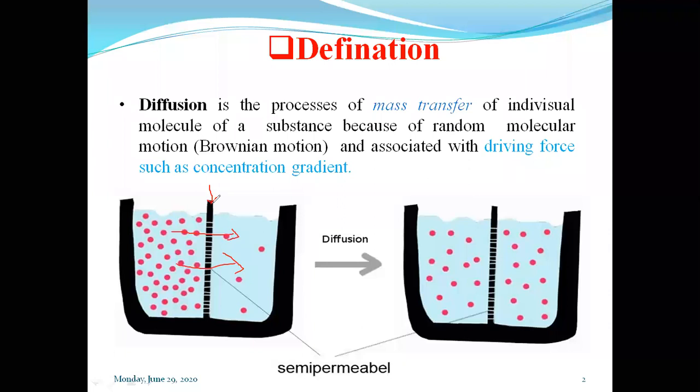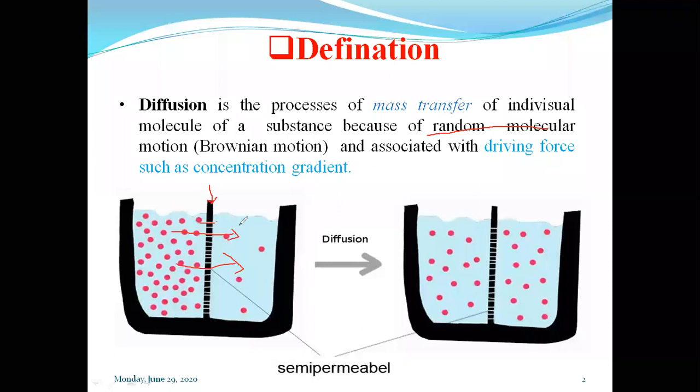That is nothing but diffusion. While diffusion takes place, the molecules move randomly, in any direction. When they are exposed to this semi-permeable membrane barrier, and if they find an opening and pass through it, they enter the second phase.